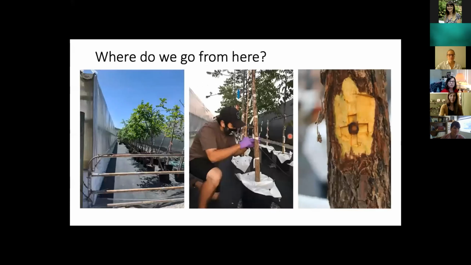So where do we go from here? As I mentioned earlier, all of our TCD positive trees were in Washington. This makes it difficult for us to disentangle the effects of disease versus the effects of just being of geography. So what we wanted to do was to assess what is just the effect of hosts being infected with Thousand Cankers disease on the microbiome, as well as the host gene expression.